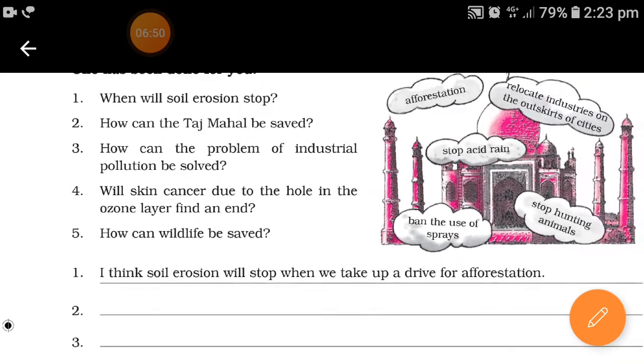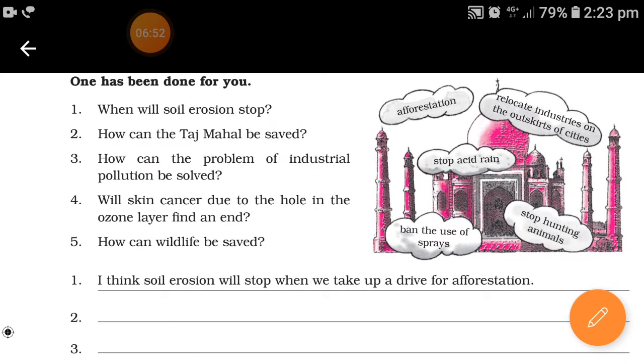Now for the first one, when will soil erosion stop? The answer is, I think soil erosion will stop when we take up a drive for afforestation. That means when we start planting more and more trees. Afforestation means planting more and more trees.